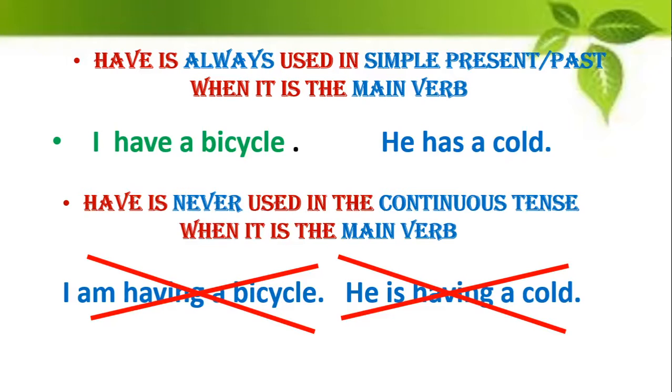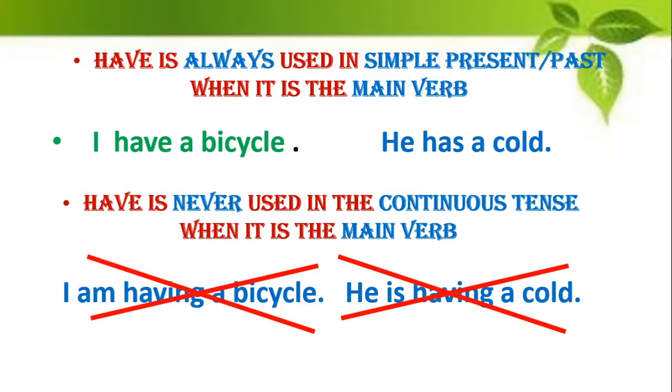Many of us say this, I am having a cold. She is having a cold. Instead of saying she is not feeling well or she has a cold, we always say he is having a cold. So that is a very wrong way of using the verb have when it is the main verb.